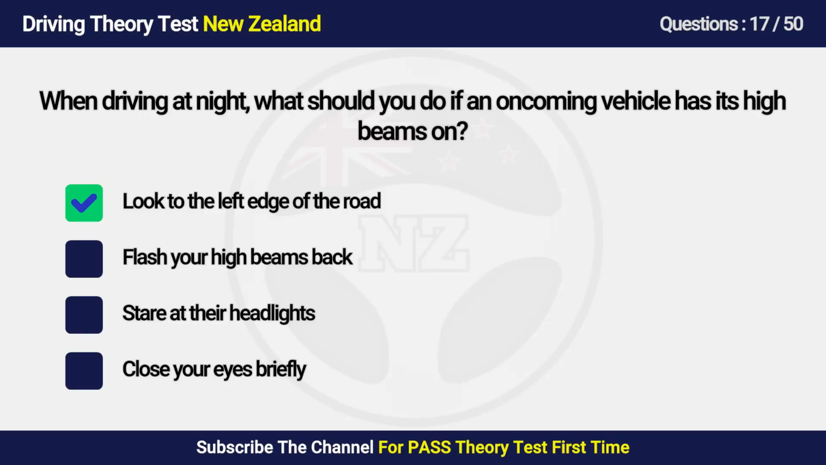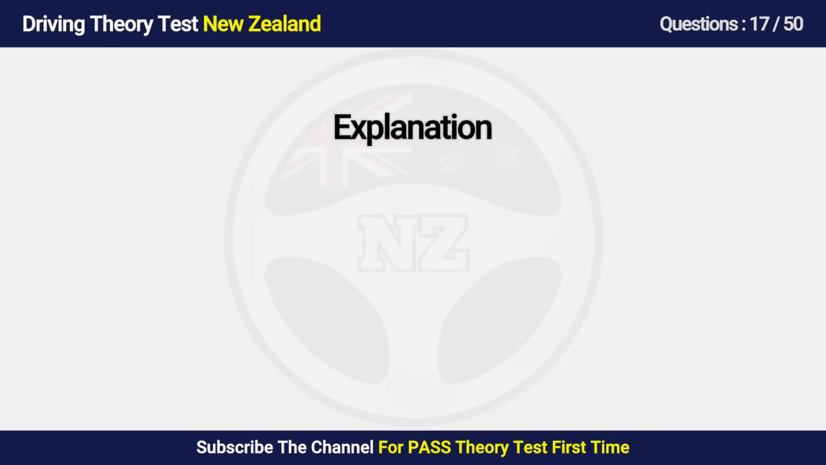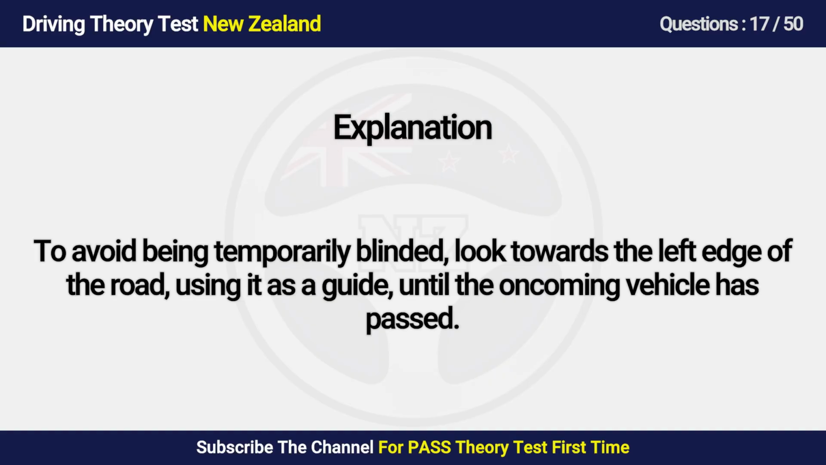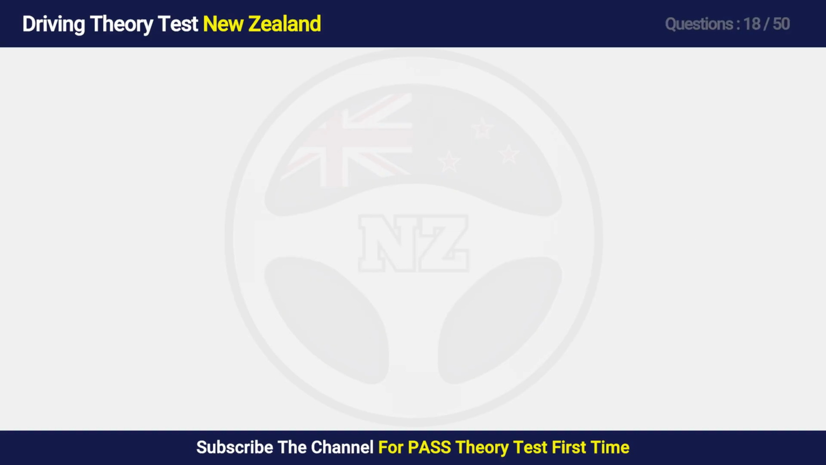Answer is A. Look to the left edge of the road. To avoid being temporarily blinded, look towards the left edge of the road, using it as a guide, until the oncoming vehicle has passed.